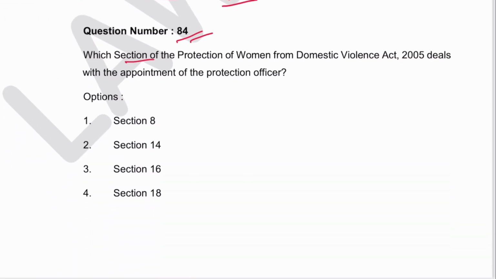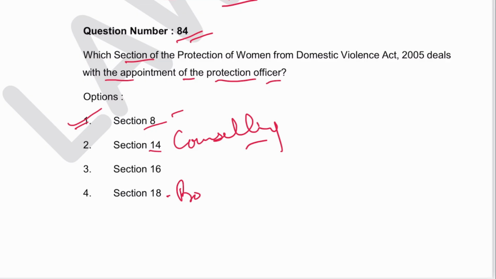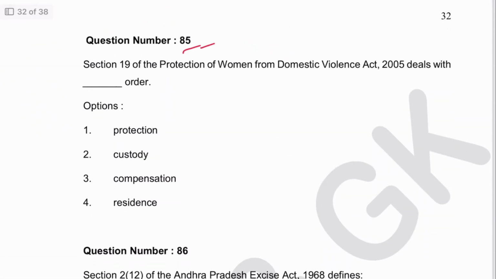Next, 84. Which section of the DV Act deals with the appointment of the protection officer? Section 8. 1 is the answer. 14 is counseling, and 18 is protection order. Next, 85. Section 19 of the DV Act deals with residence order. 4 is the answer. Protection order is in 18, custody 21, compensation 22.